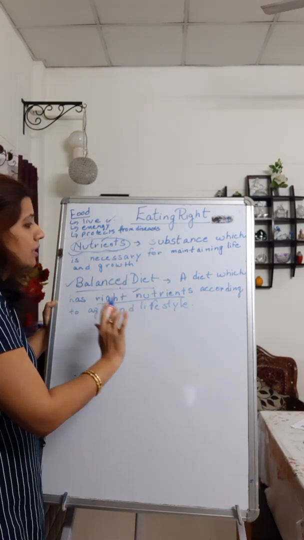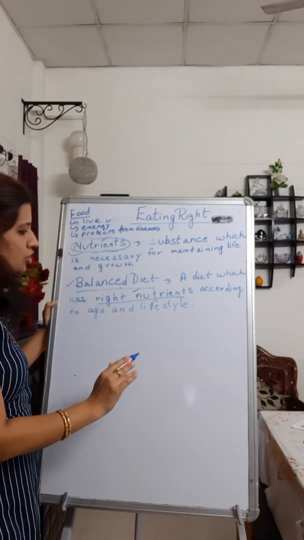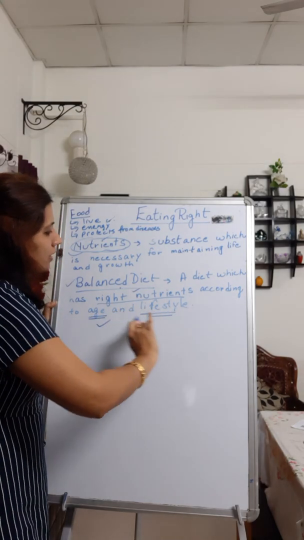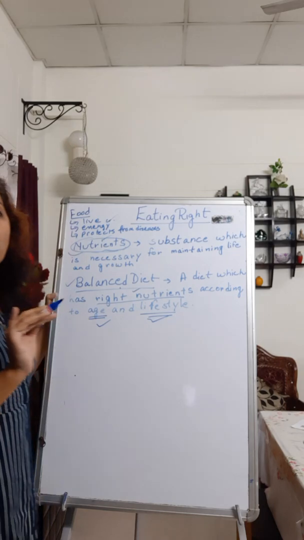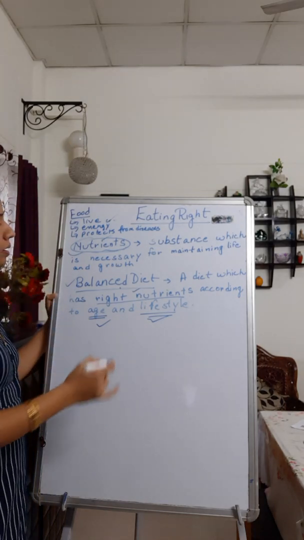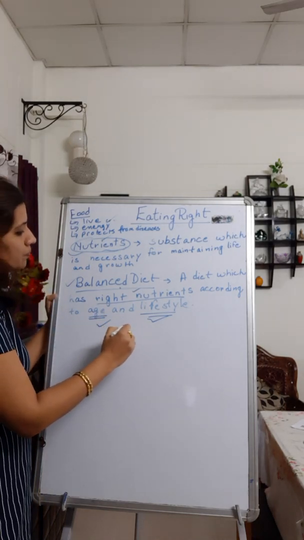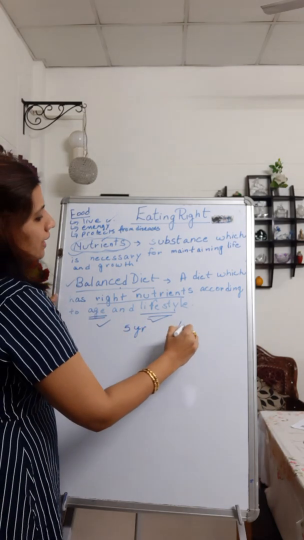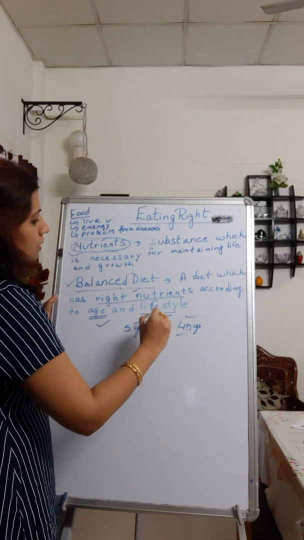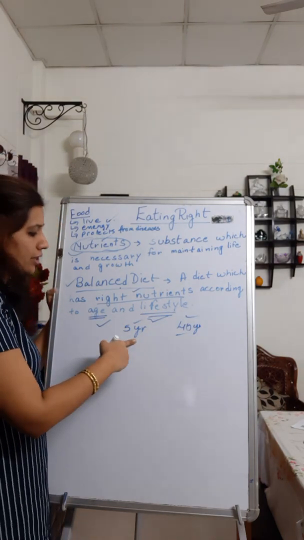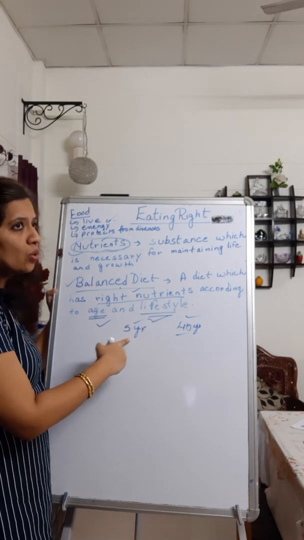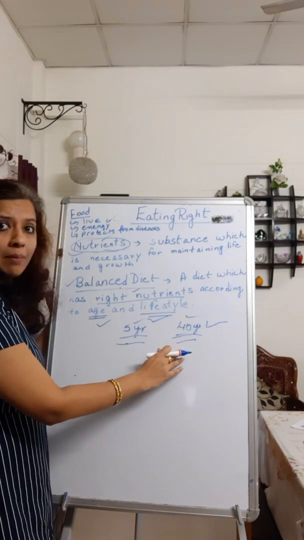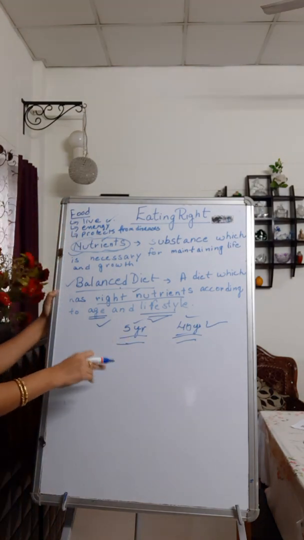All the components, the five components which I have just mentioned, have to be according to age and lifestyle. Now here age and lifestyle is very important. Why are age and lifestyle important here? Suppose the diet of a 5-year-old child is going to be different from the diet of a 40-year-old man. So your diet depends upon your age. The kind of food and the amount of food a 5-year-old child will be eating will be different from what a 40-year-old man is eating. So your age matters here.